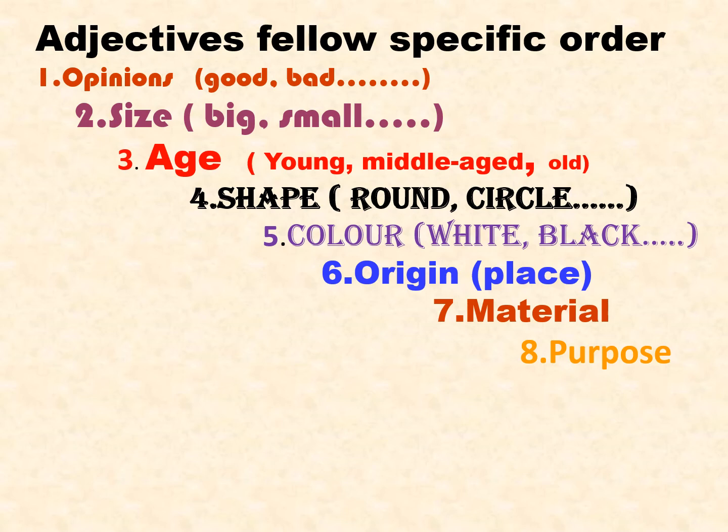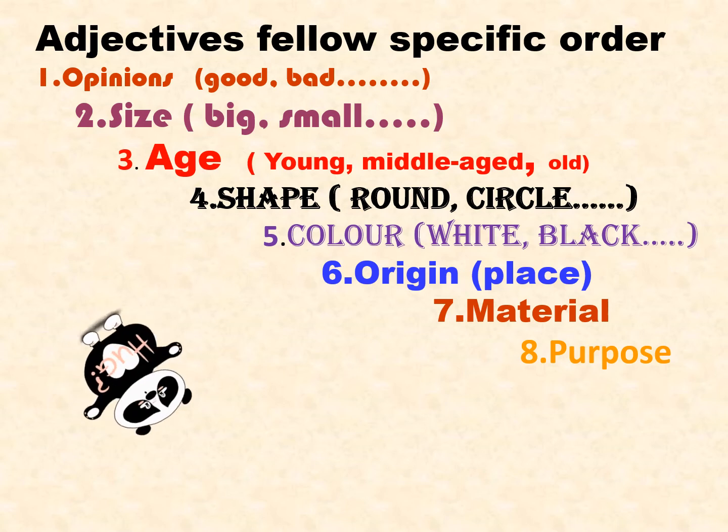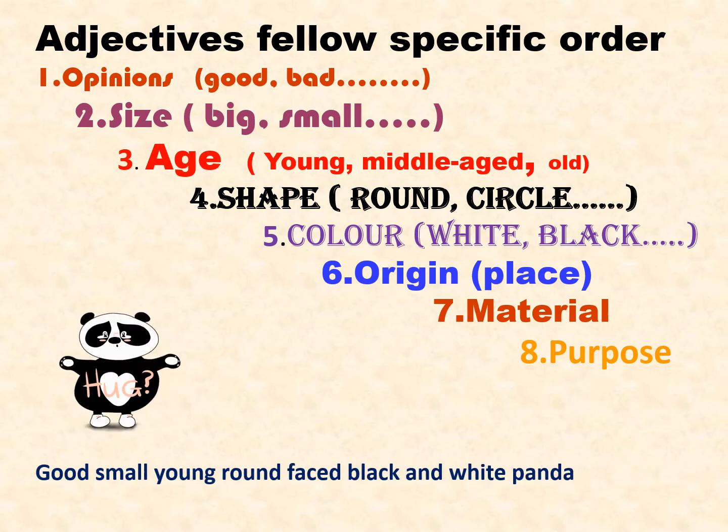We will see one example. Good, small, young, round-faced, black and white panda. See the noun phrase once again.